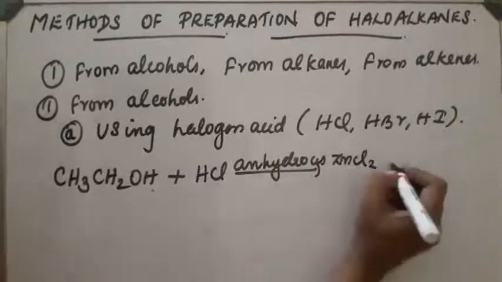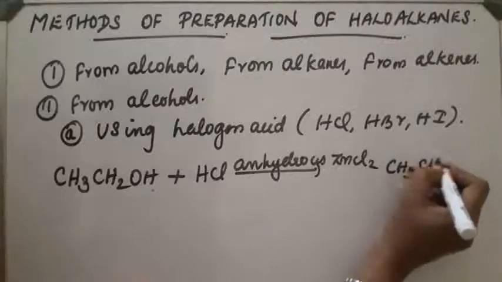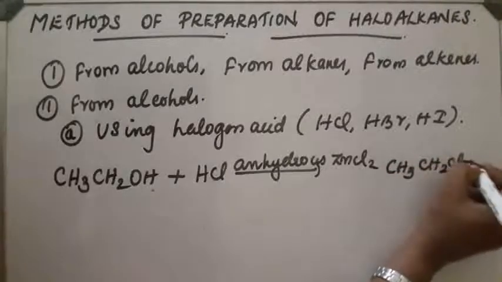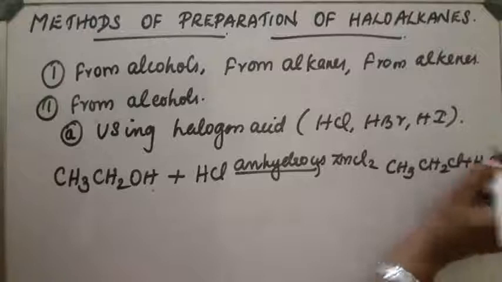OH will be replaced by Cl, plus H2O. This will be the reaction.